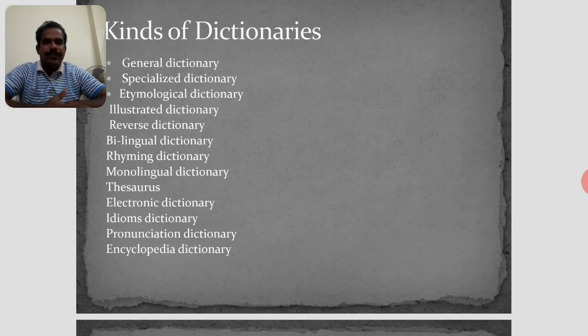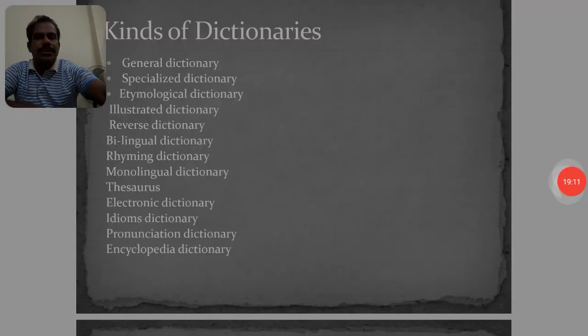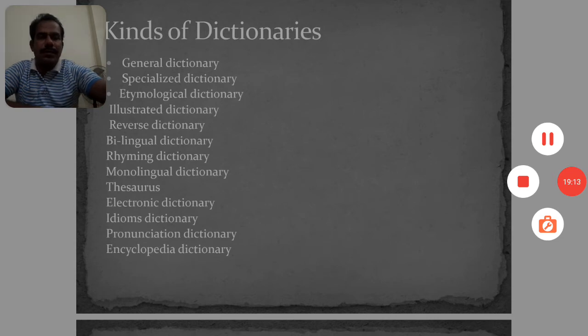Next, the reverse dictionary. It helps the reader to find the appropriate word by describing the concept. Using a description of a concept to find the right word is called a reverse dictionary. The best example for this dictionary is the Oxford Reverse Dictionary, a famous example of it.